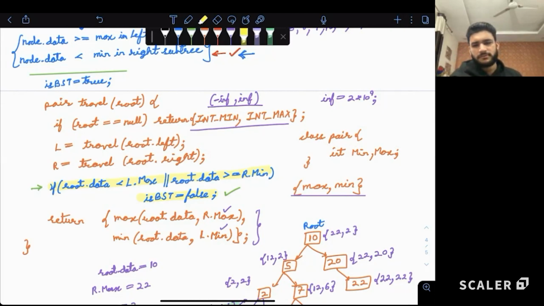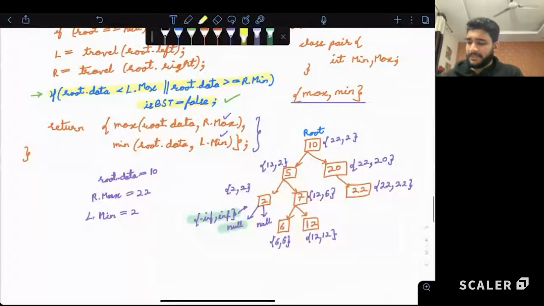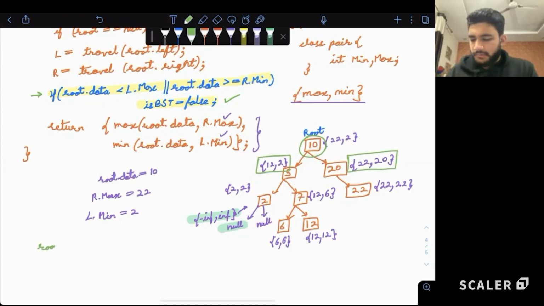Make sense? So basically when we were actually standing at 10, this is the left side, this is the right side. Root dot data is equal to 10. What is L dot maximum, guys? It is equal to 12.